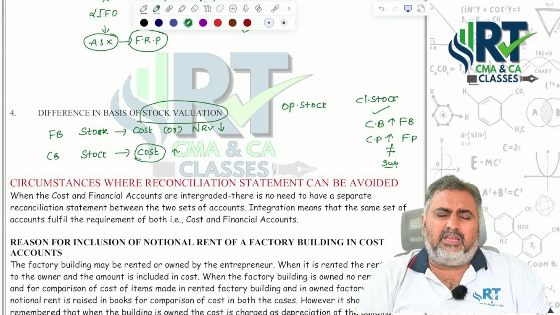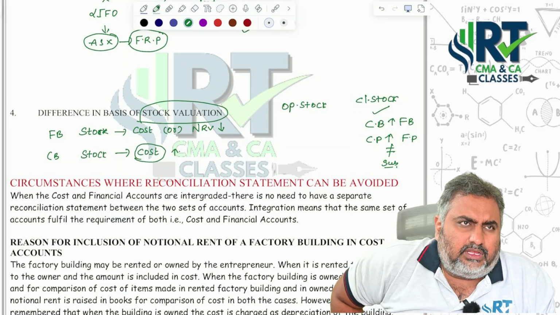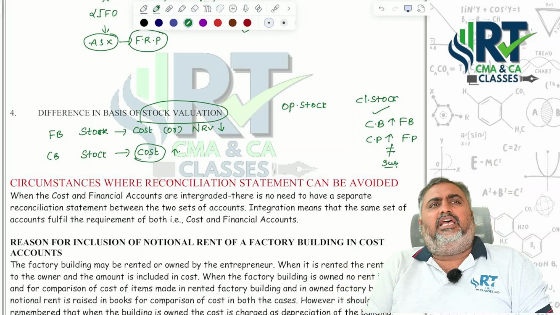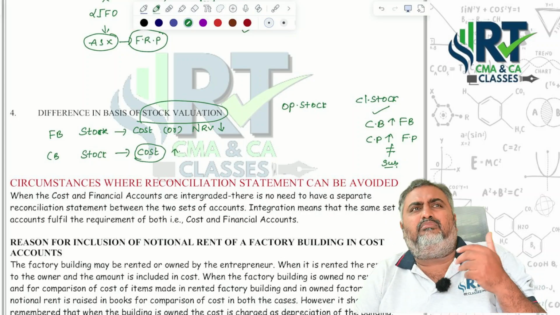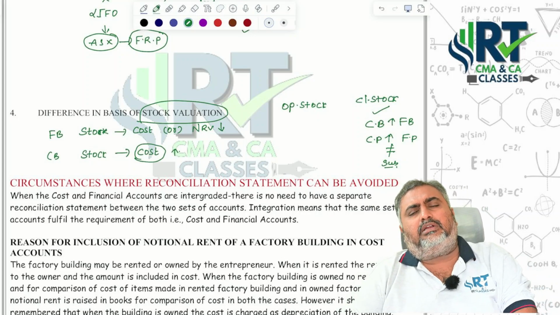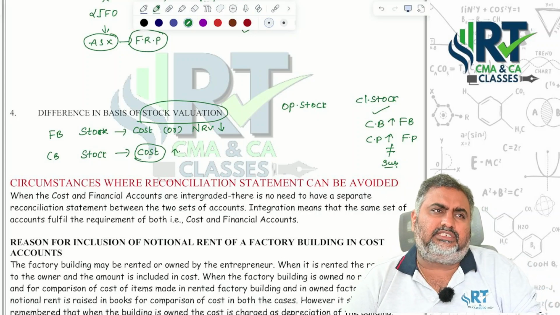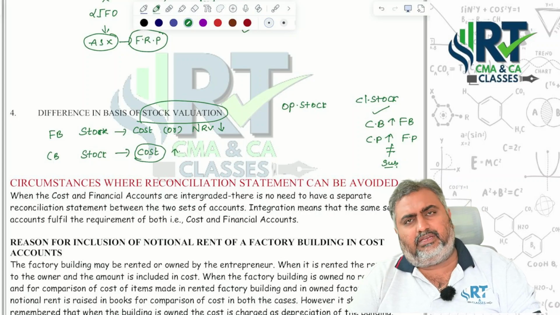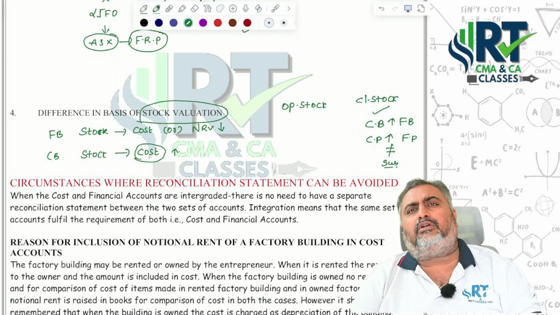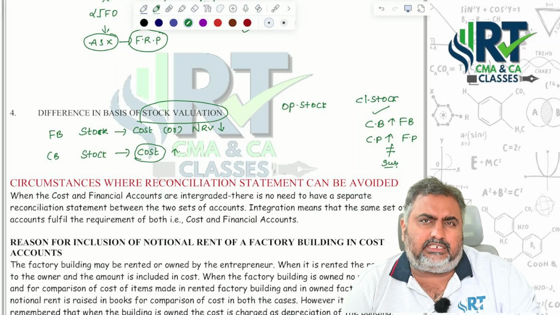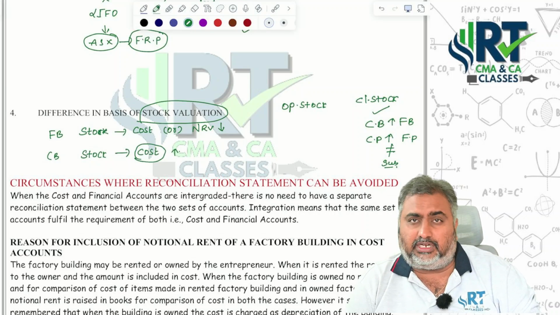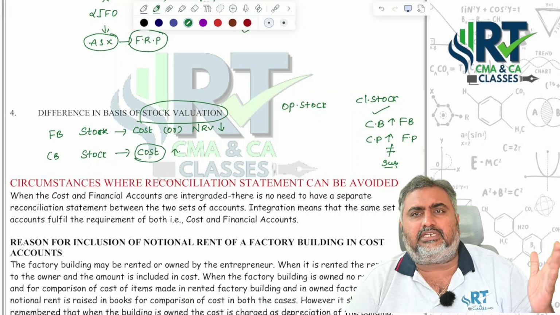Third, differences in the methods of depreciation as well as certain valuation aspects. For example, certain depreciation methods are recommended only by financial accounting but not under cost accounting. In the same way, for inventory valuation, the last in first out method was specifically not recommended by accounting standards for financial reporting, but that method has been allowed by the cost accounting system.